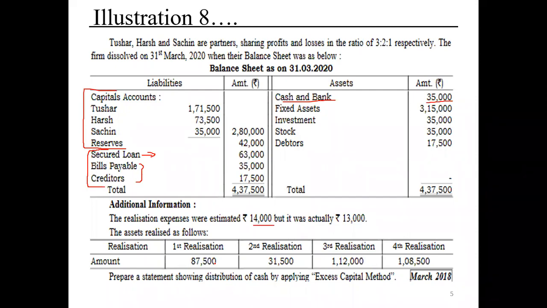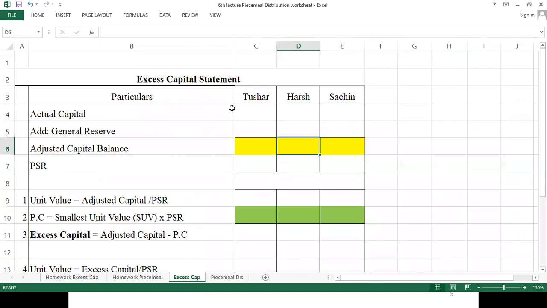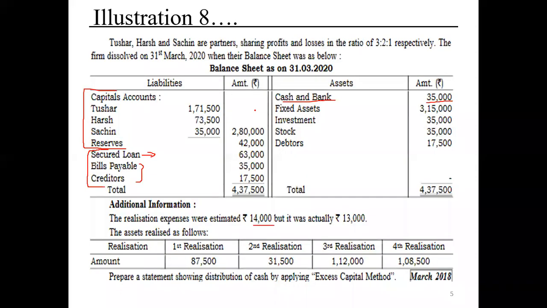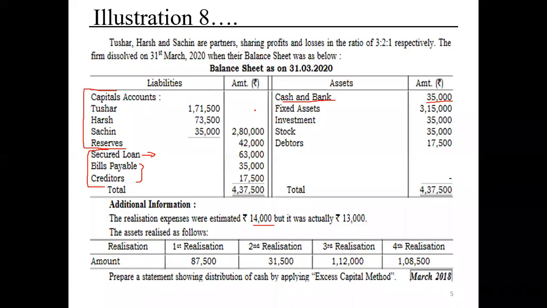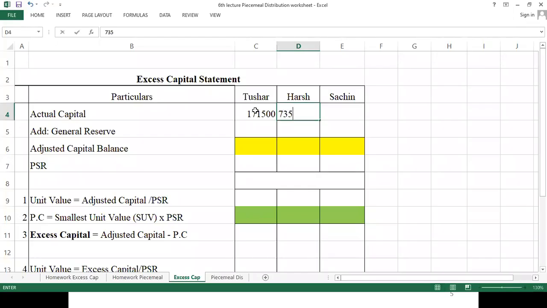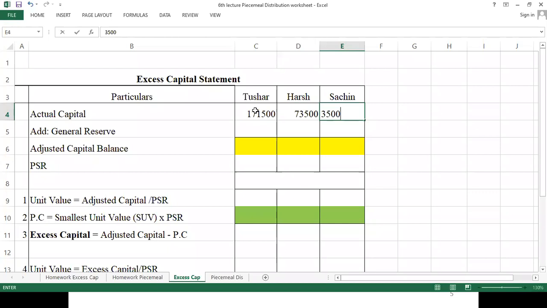Shall I move to the worksheet? Okay, this is the worksheet with us. So first of all, we are going to make the excess capital statement of 3 partners, Tushar, Harsh, and Sachin. First of all, let's write down their actual capital. Their actual capital is 1,71,500 for Tushar. For Harsh, it is 73,500, and for Sachin, it comes to 35,000. Their profit sharing ratio is 3:2:1. They also have a general reserve with them.